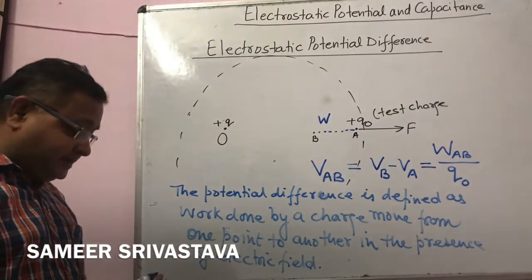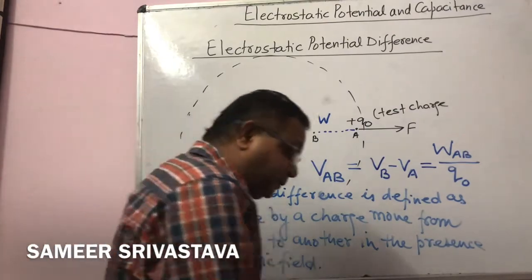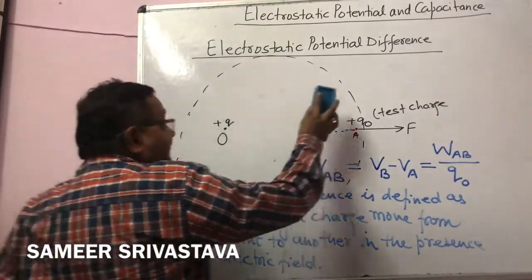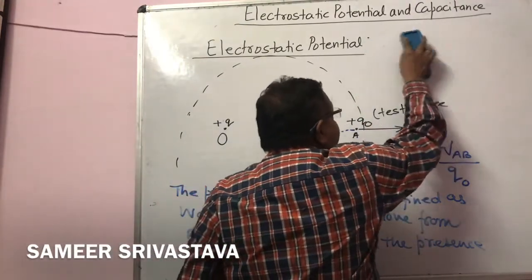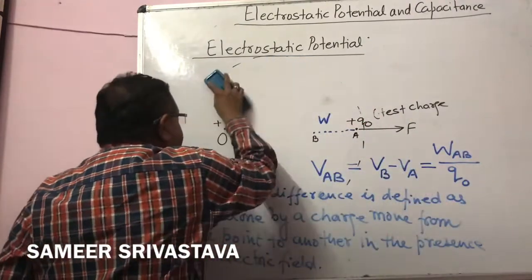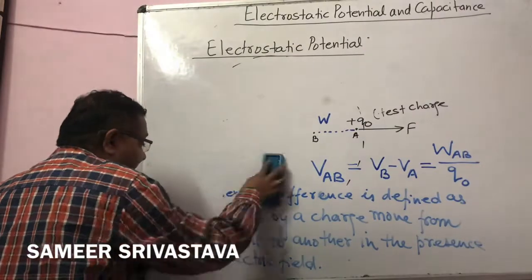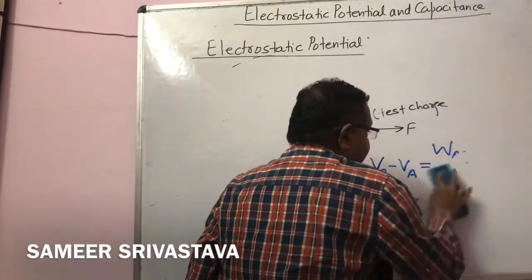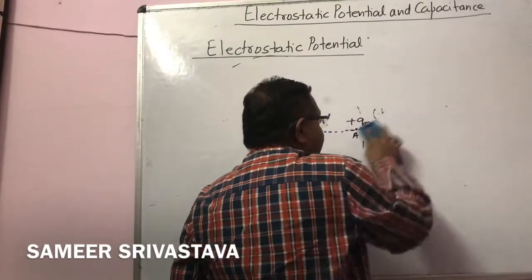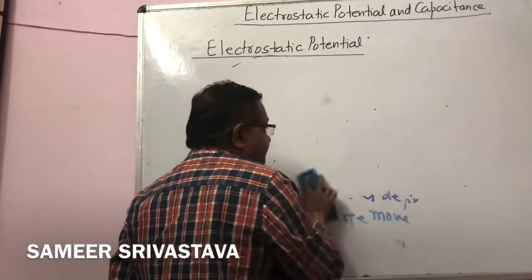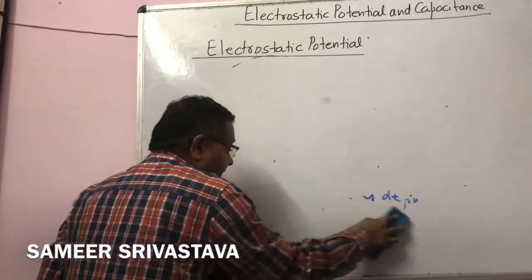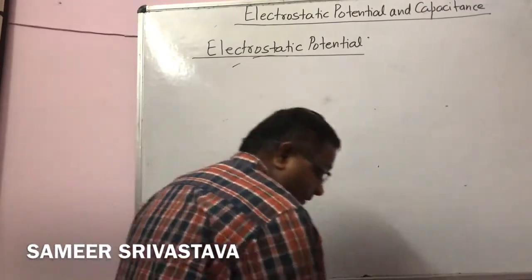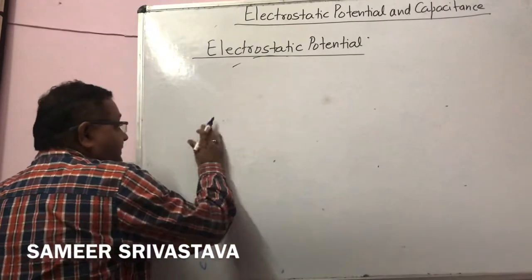Now what is the concept for potential? Only the word potential, not potential difference. What is the concept for electrostatic potential? How can we define the electrostatic potential? Again I make this diagram.